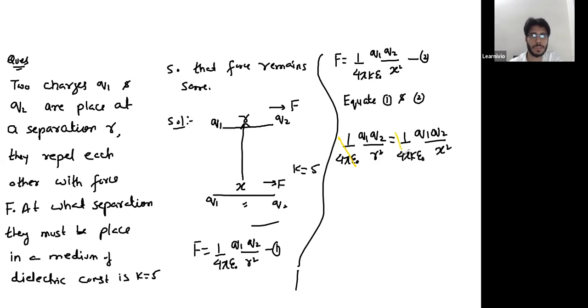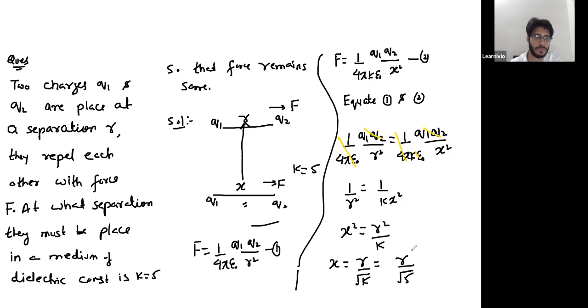The 1 over 4 pi epsilon naught and Q1 Q2 will cancel. So we are left with 1 by R square is 1 by KX square. So X square is R square over K. So your X is R over root K. K is 5, so X will be R over root 5. So at this separation, in a medium of dielectric constant 5, force will not change.